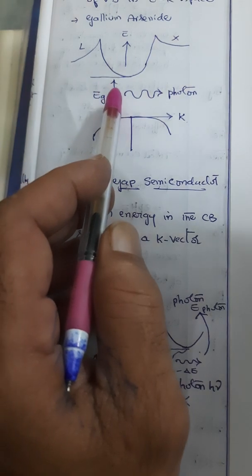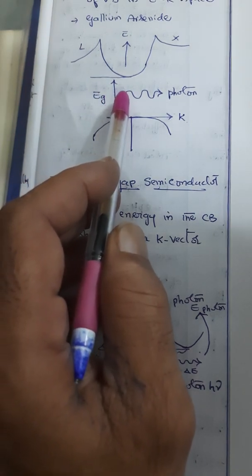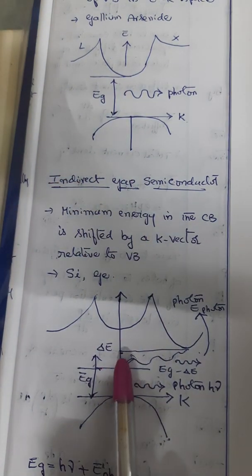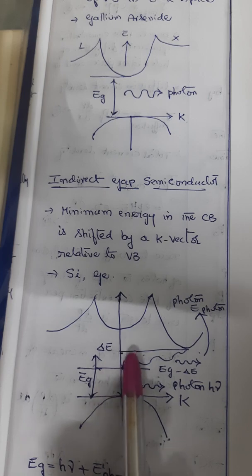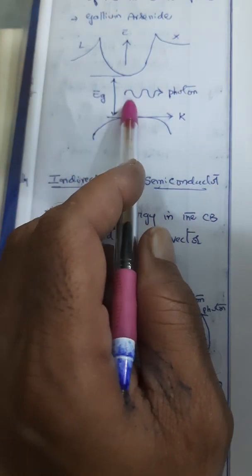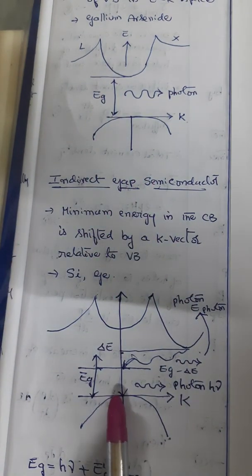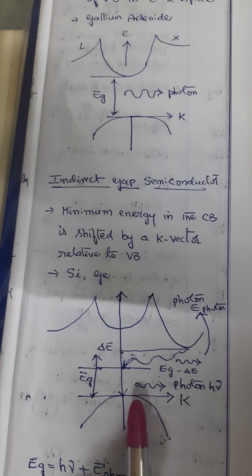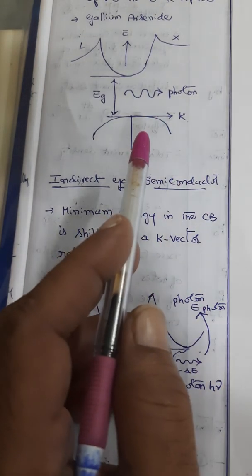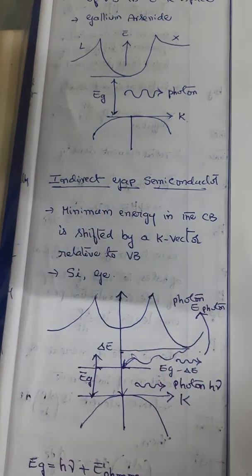Direct band gap semiconductors are mostly compound semiconductors. Here, these are elementary ones, mostly elemental semiconductors. For example, gallium phosphide, gallium arsenide, etc., can be quoted as examples here. Whereas here, you can use silicon and germanium, etc. This is how you can distinguish between direct band gap semiconductor and indirect band gap semiconductor.